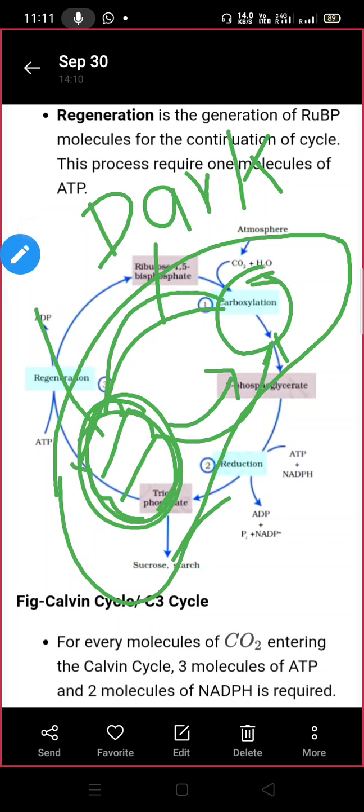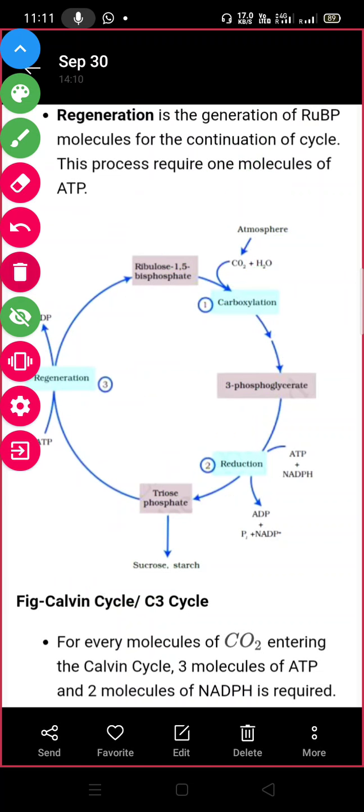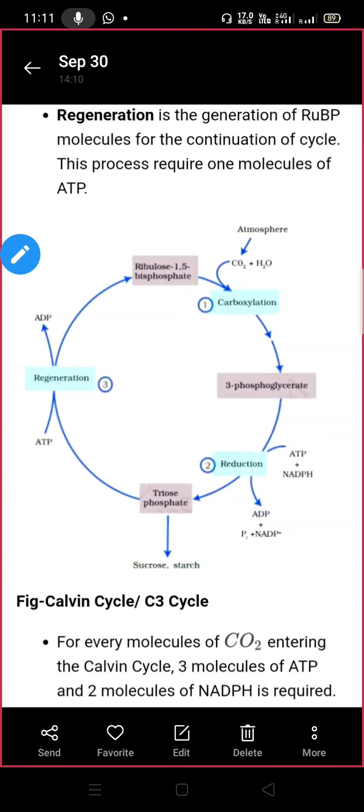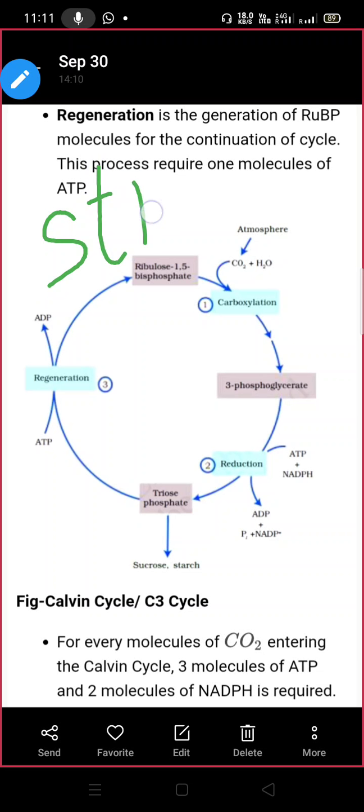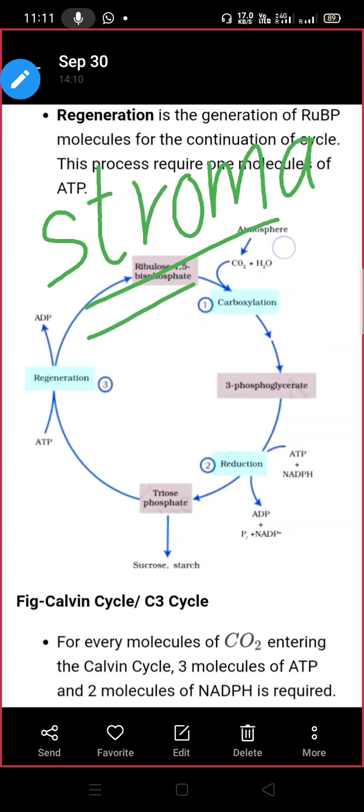ठीक है, तो here we are recalling again the mechanism of the dark reaction. तो remember here कि all mechanism of dark reaction would take place in the stroma. The place of the dark reaction will be the stroma. ठीक है, and that stroma will be present in chloroplast. This is the part of the chloroplast, remember always. So there are so many enzymes present in stroma, and due to the presence of these enzymes the dark reaction will occur in this stroma.